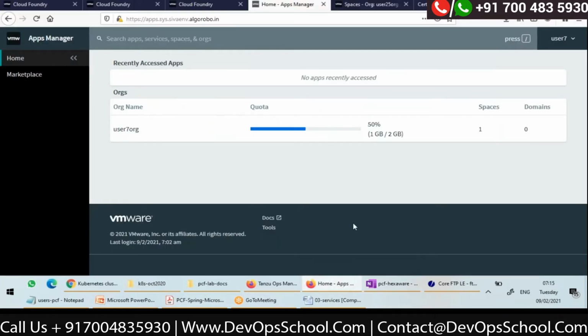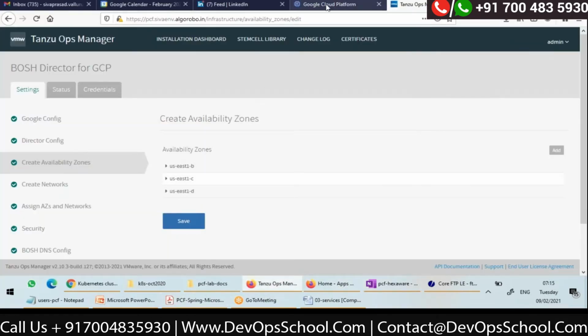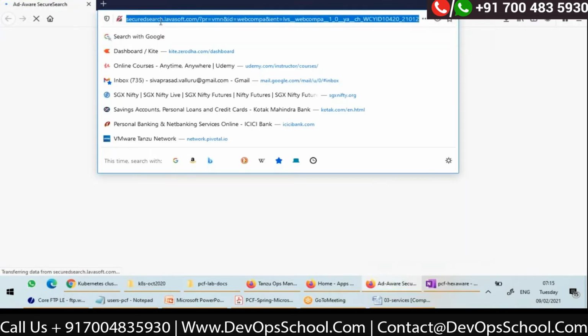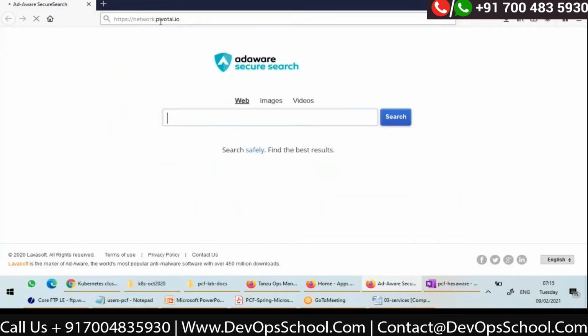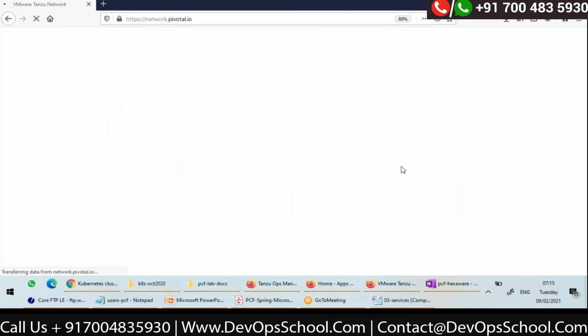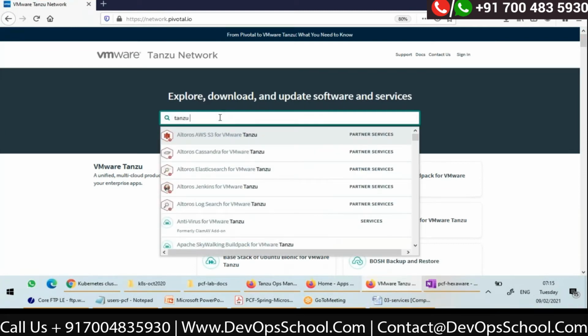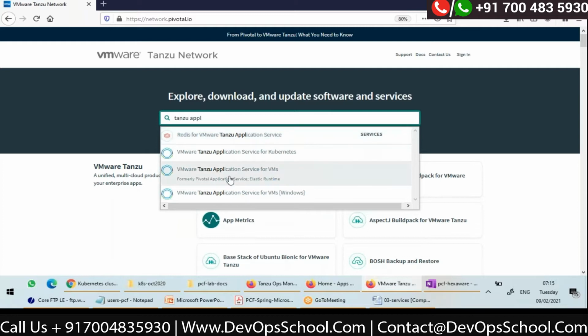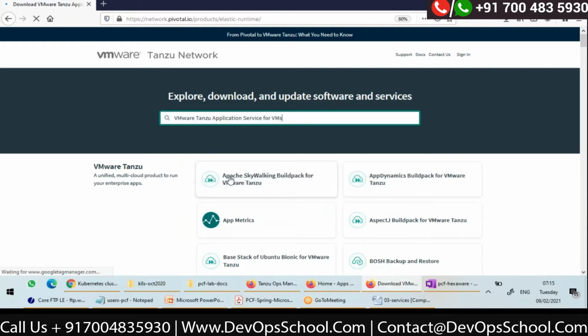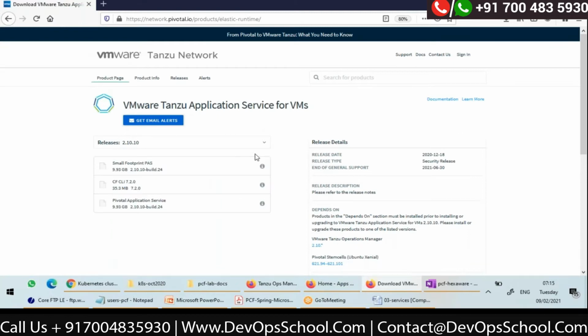Your administrator has to go to network.pivotal.io and search for Tanzu Application Service for VMs, and here he has to download this 10 GB file, Pivotal Application Service.